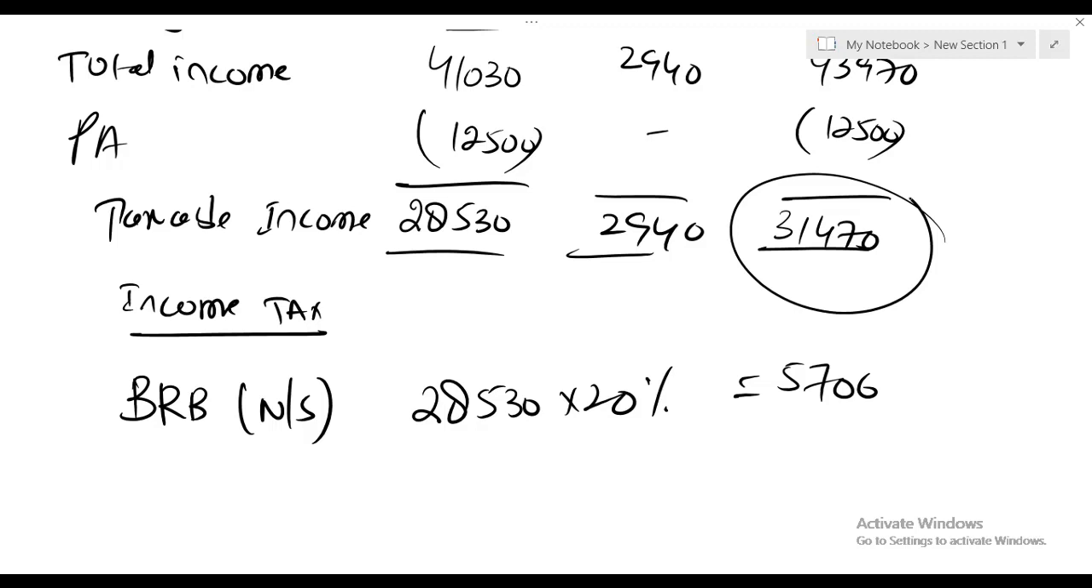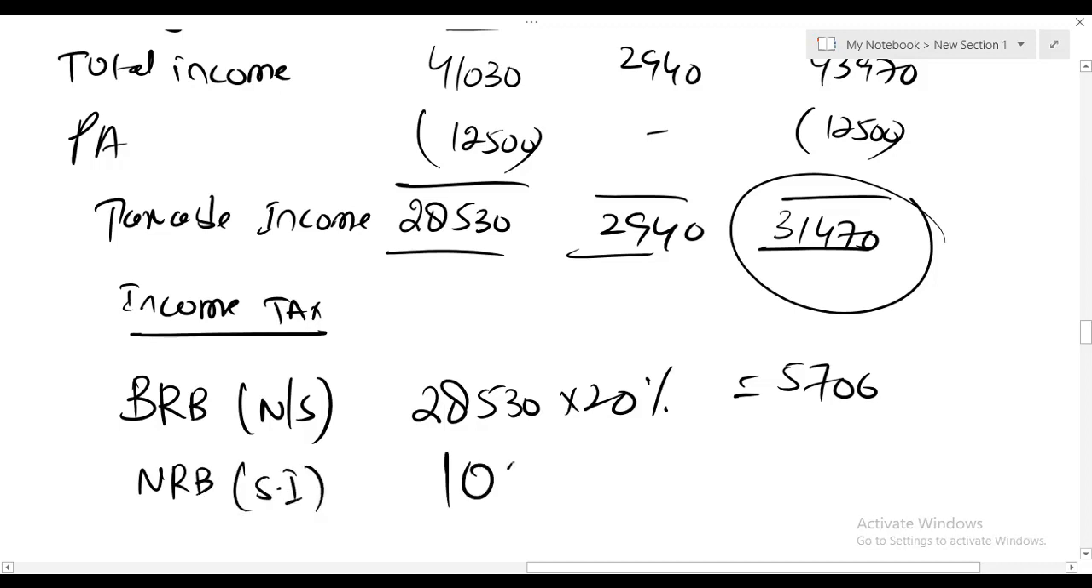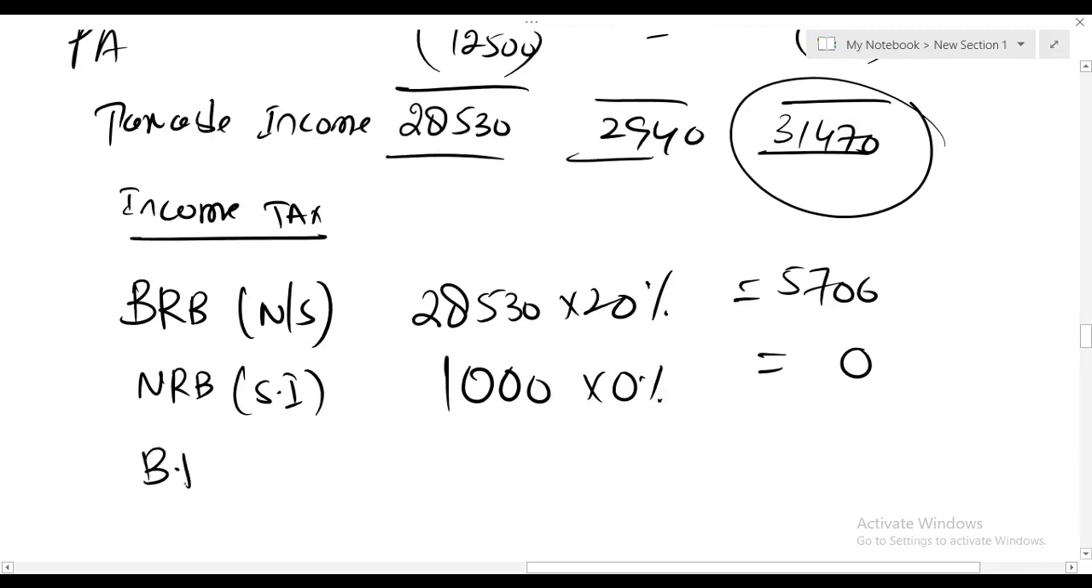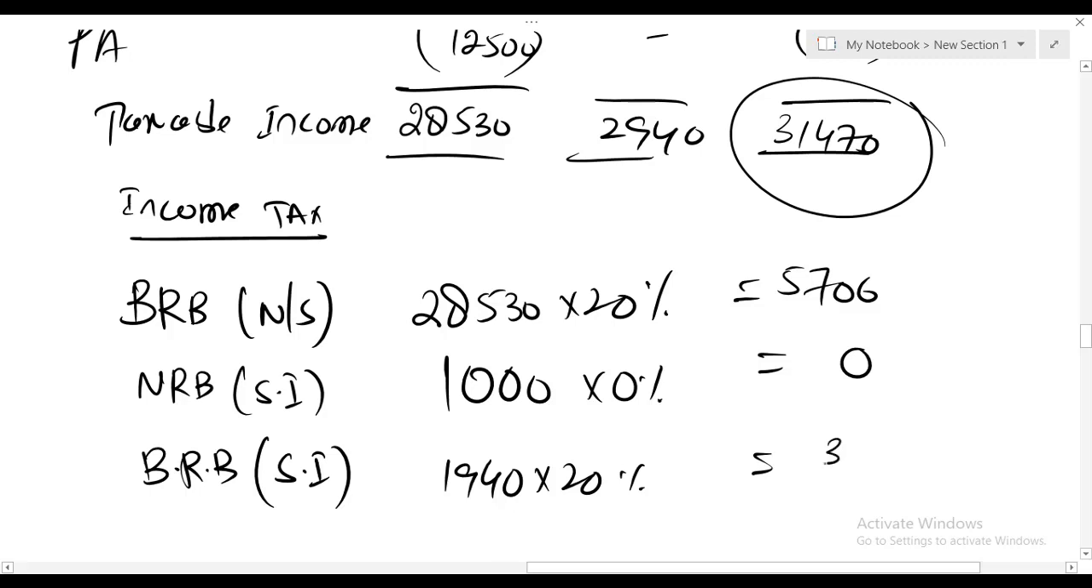Since Kate is a basic rate taxpayer, Kate is entitled to the nil rate band of 1,000 for her saving income. Nil rate band saving income: 1,000 at 0% gives us 0. Basic rate band saving income: out of 2940, 1,000 falls in the nil rate band, so in the basic rate band it falls 1940. 20% of 1940 is 388.